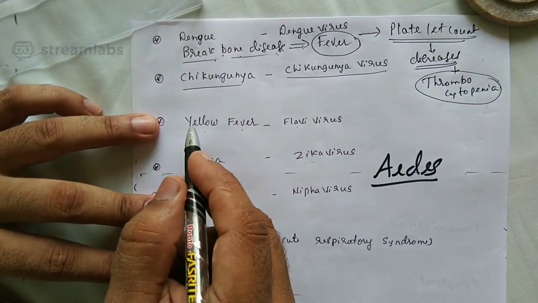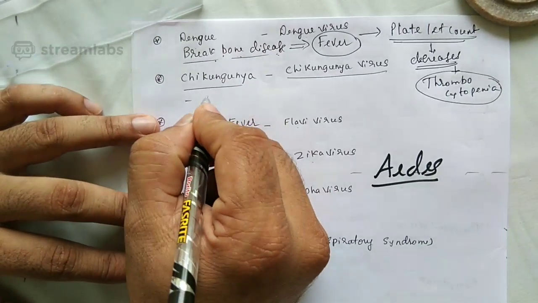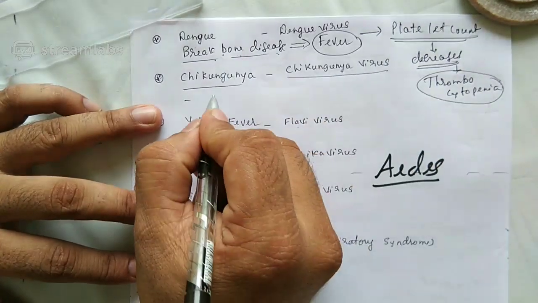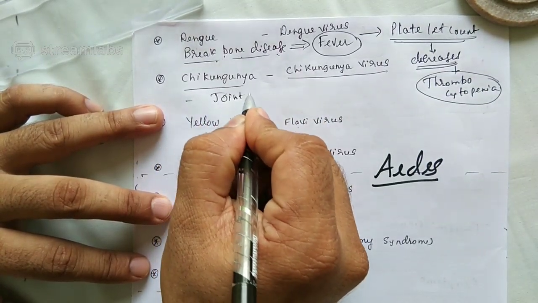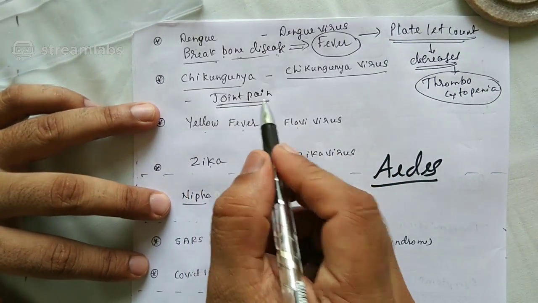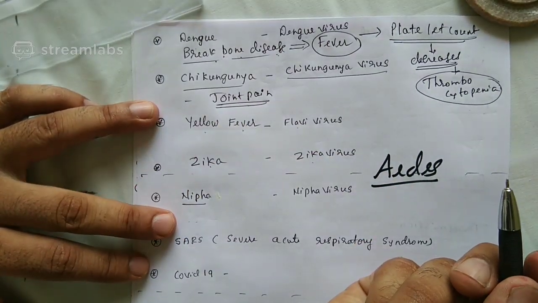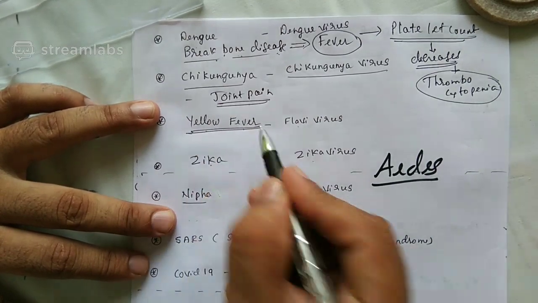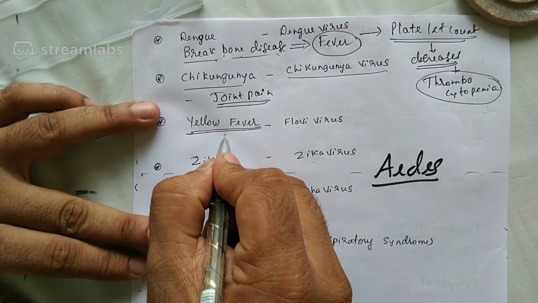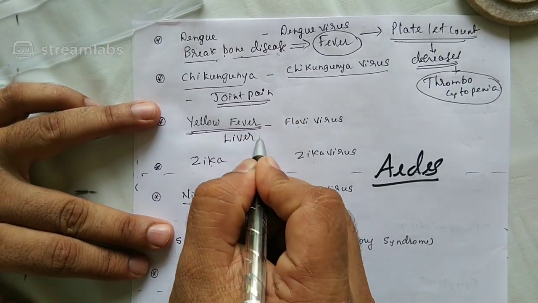Chikungunya, caused by chikungunya virus. Here there will be more joint pain than dengue. Severe joint pain, which is called viral arthritis, can occur in the case of chikungunya. Yellow fever. Why the word yellow fever? Reason, it causes problem to which part of the body? Maybe liver.